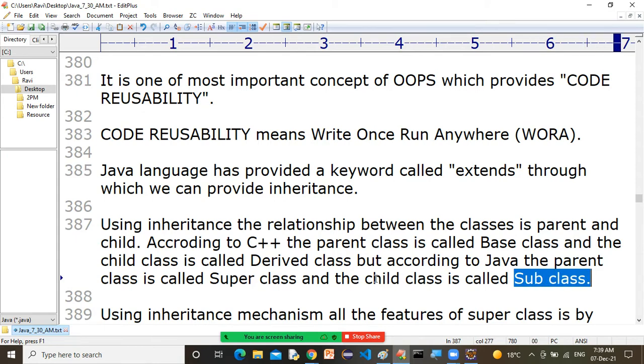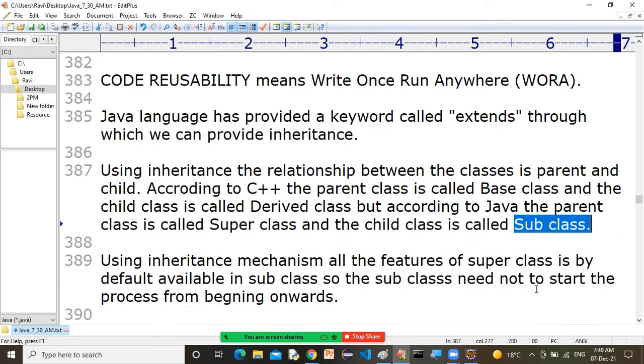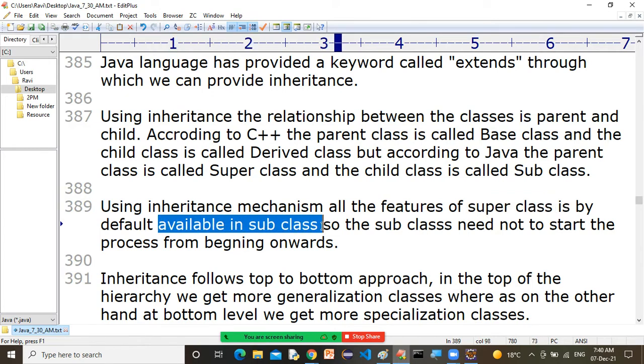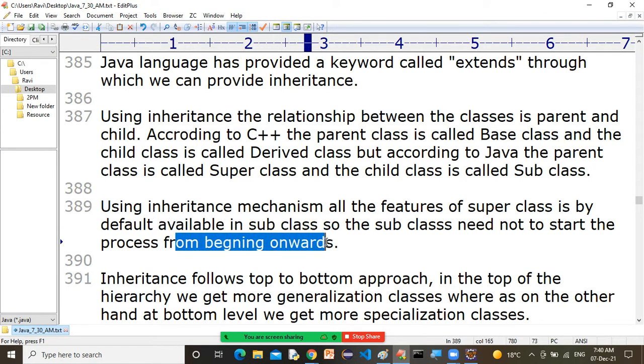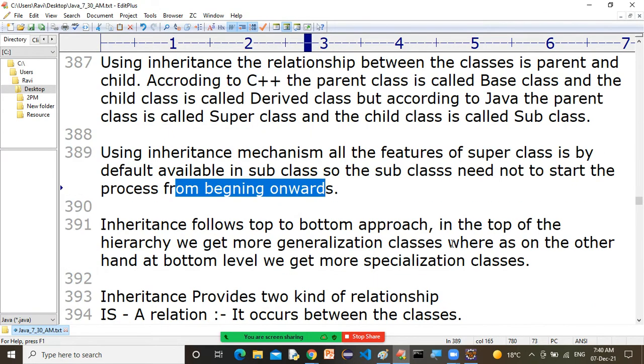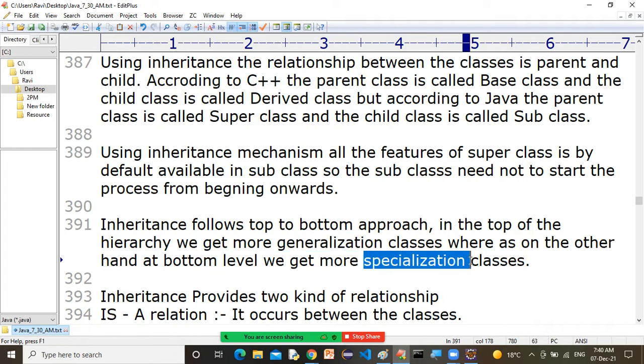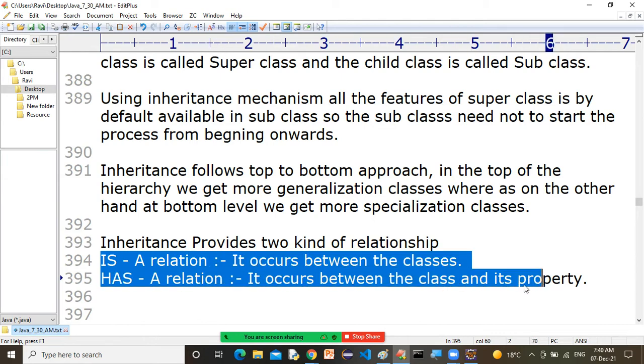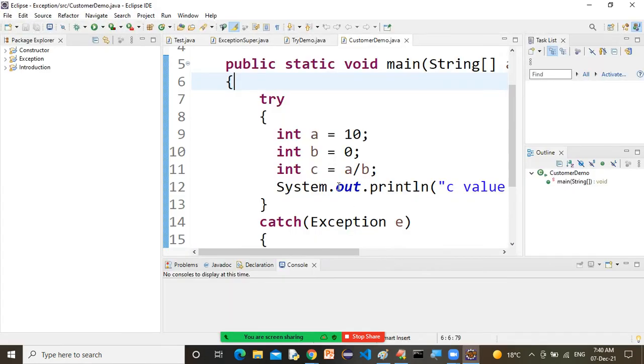Using inheritance, all the features of the superclass, except of course private, are by default available in the subclass. So the subclass need not start the process from the beginning onwards. Then we have the generalization and specialization concept, and inheritance provides two kinds of relation: is-a relation and has-a relation. This one we have seen.